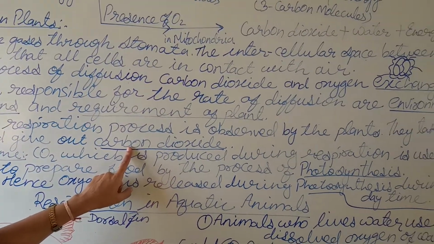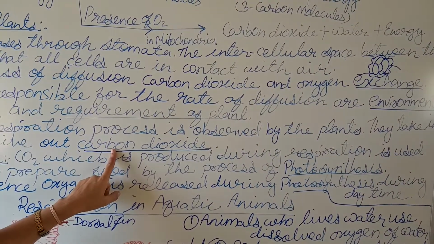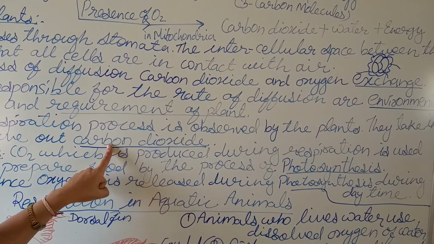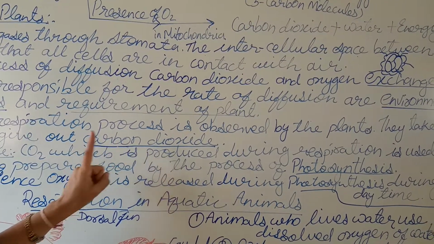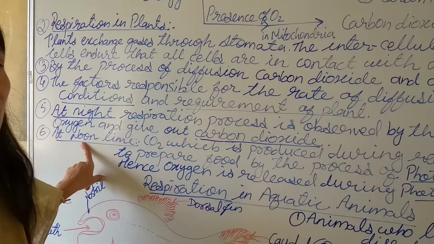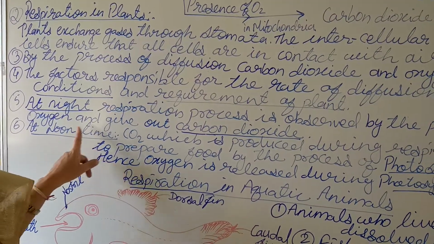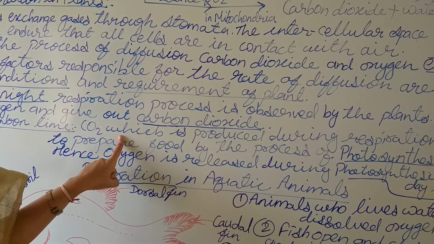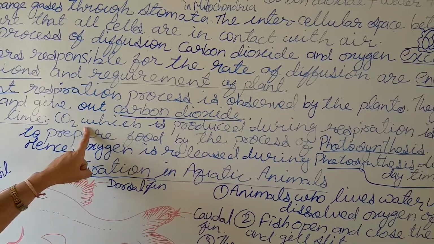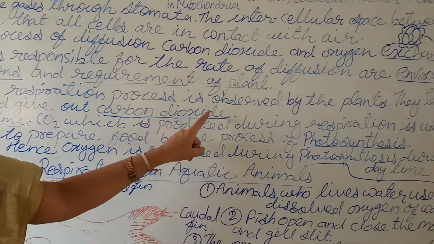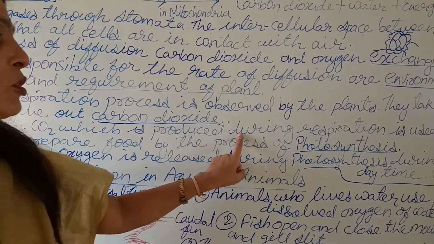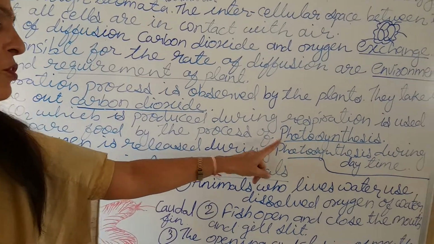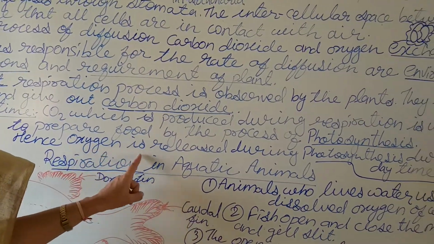Hence it is always said that we should not sleep under a tree during night time, but it is suggested to sleep under a tree during noon or afternoon. Why? Because during the afternoon, plants carry out photosynthesis, where the carbon dioxide produced during respiration is used by the plant, and oxygen is released.